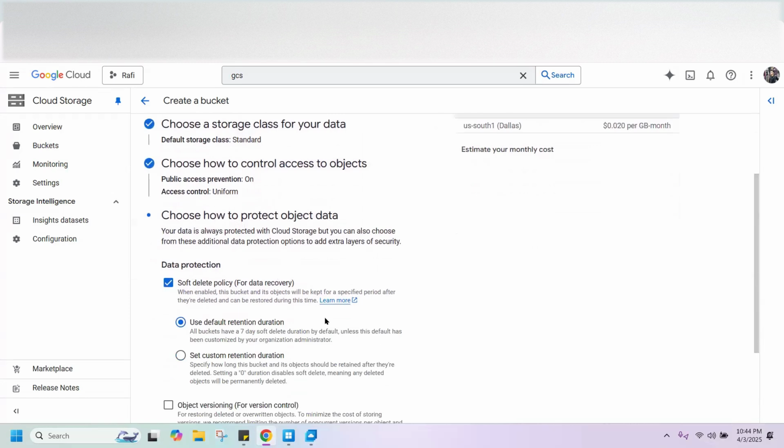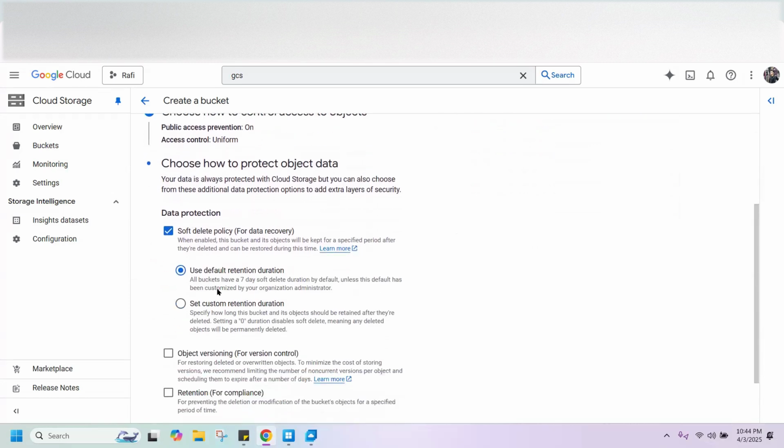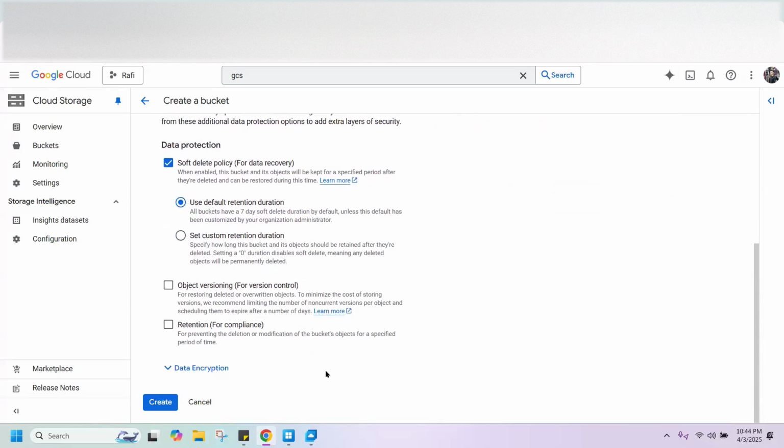Let's make sure I understand it. What does it delete every 7 days? All buckets have a 7 day soft delete duration by default, unless the default has been customized by an organization administrator. What is it deleting? Buckets every 7 days is my question, I guess. Okay, it's not actually deleting, it's a soft delete duration.